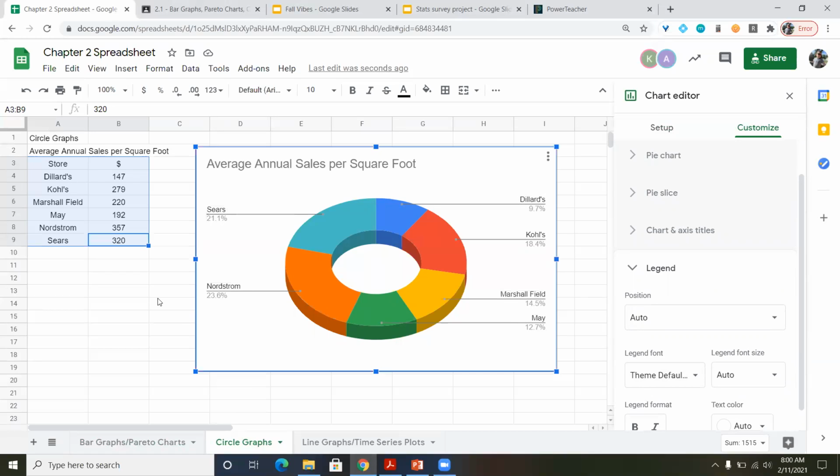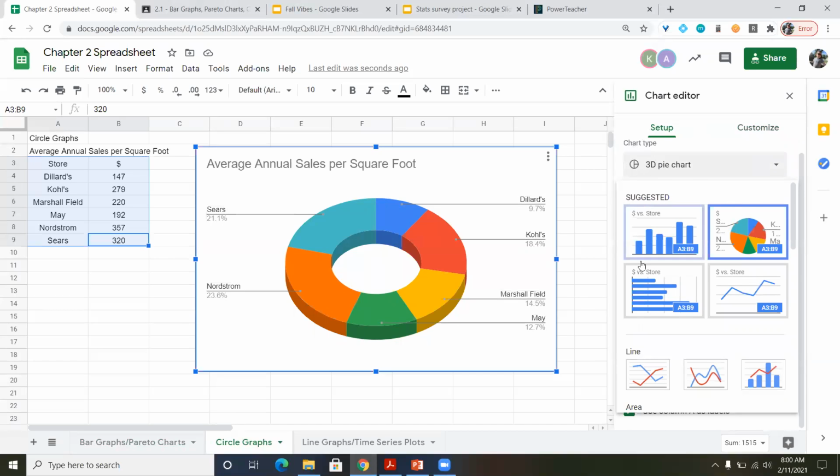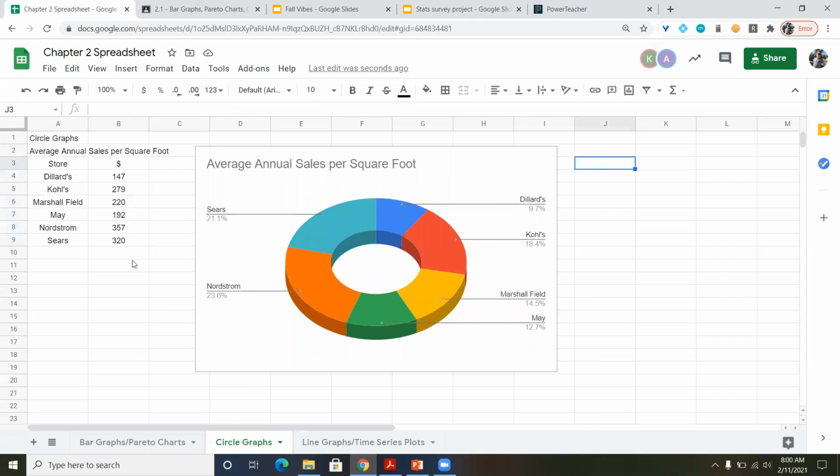So pie chart's pretty straightforward. It's just going to setup and changing the type of chart that you want. And as you can see, we're going to be moving on to the line chart very shortly.